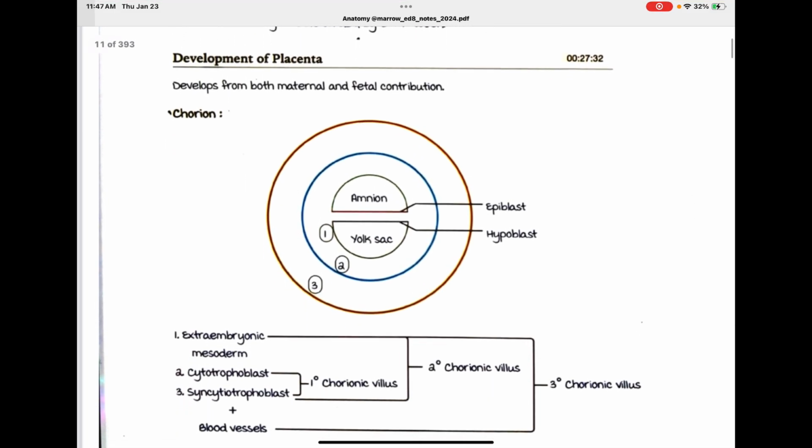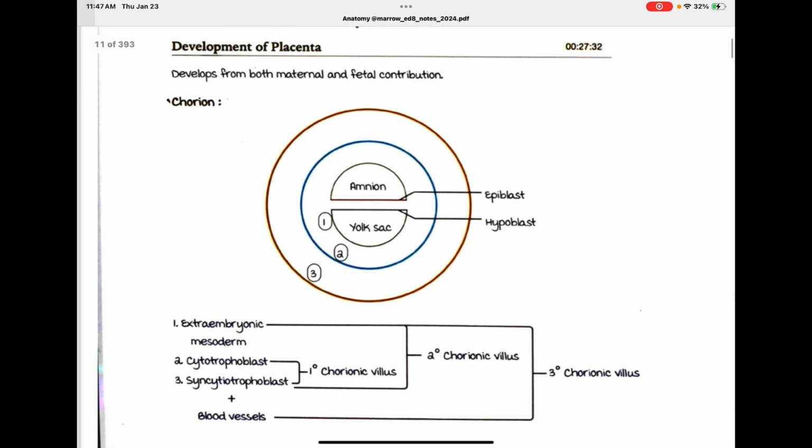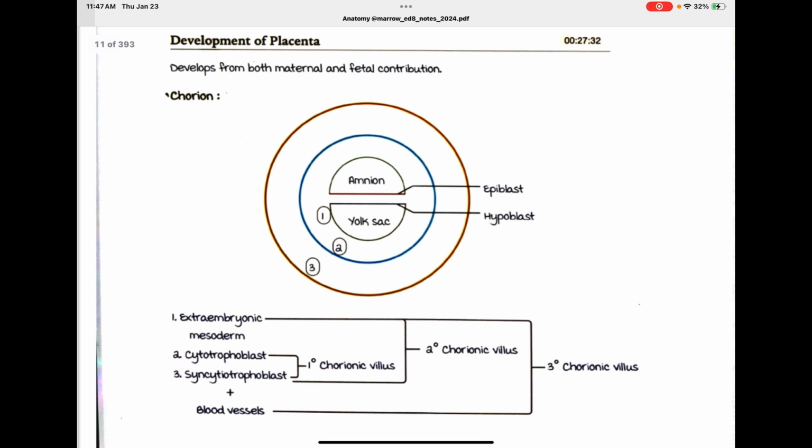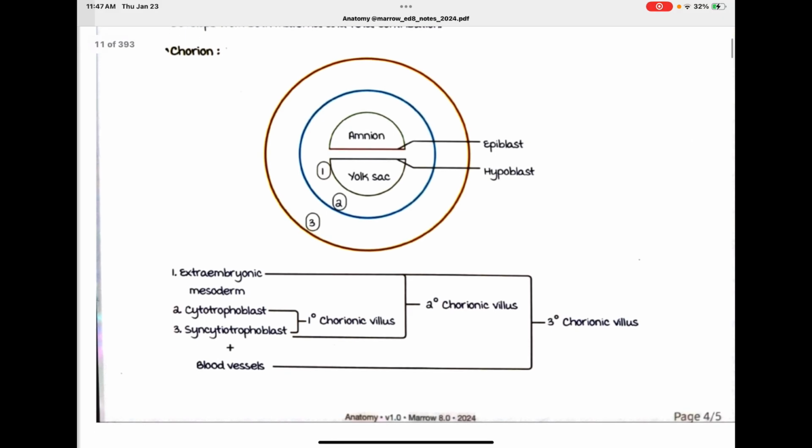Development of the placenta: it develops from both maternal and fetal contribution. This is the chorion, this is the amnion, this is the yolk sac, this is the epiblast, this is the hypoblast. Number 1 is the extra-embryonic mesoderm. Number 2 is the cytotrophoblast.